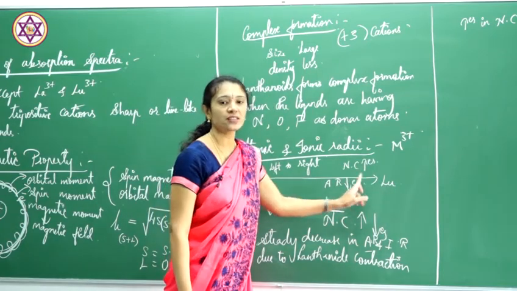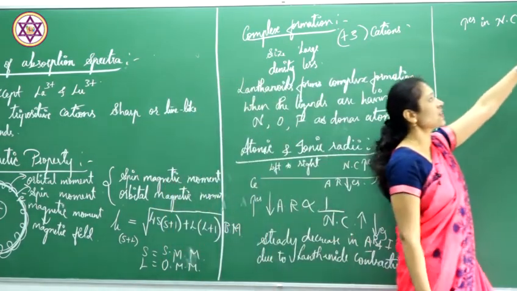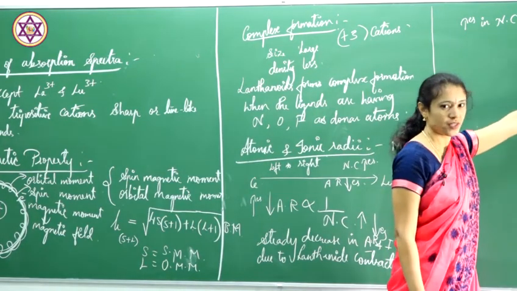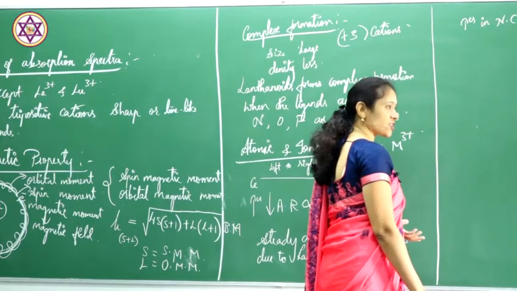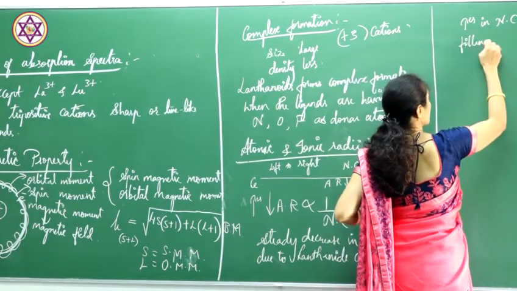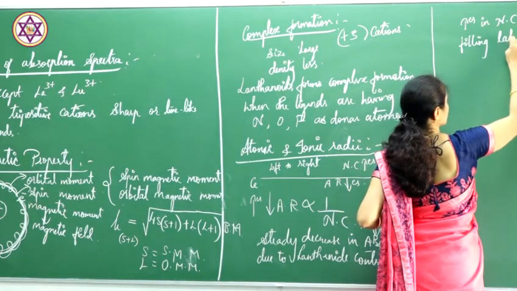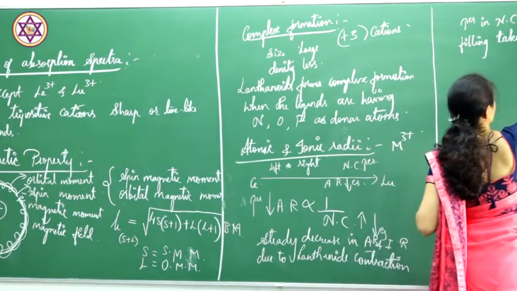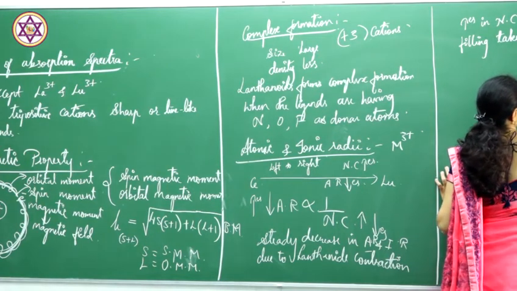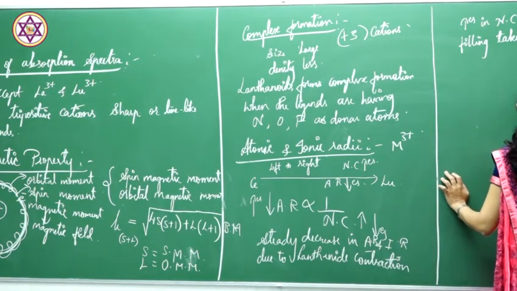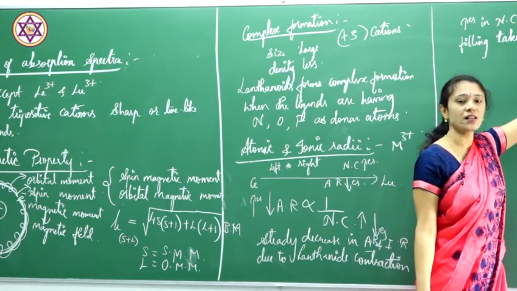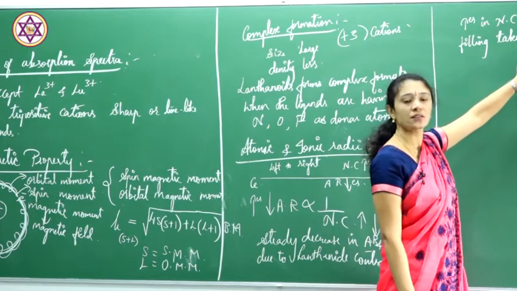In each element there is an increase of plus 1 electron. Therefore, nuclear charge increases, and the filling takes place in the 4f subshell. That is, in the f subshell the filling of electrons takes place.